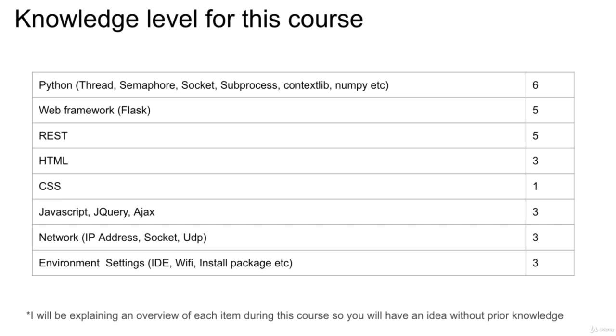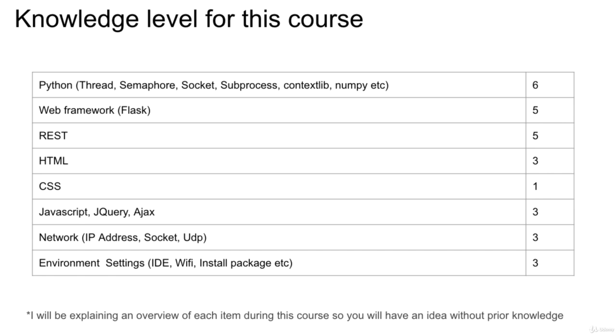Here I want to talk about the prior knowledge for this course. On your left side, you will see the technical things, and the right side, you will see some numbers. The number stands for the level of knowledge that is required. Based on a 10-point scale, 10 will be for someone with a profound knowledge. 5 will be the average level.